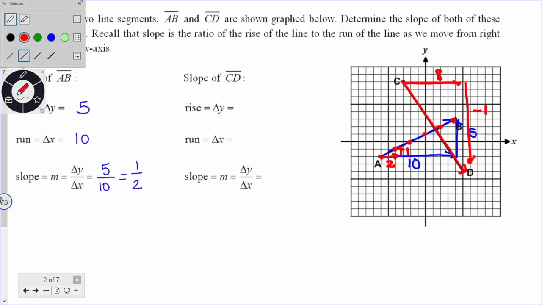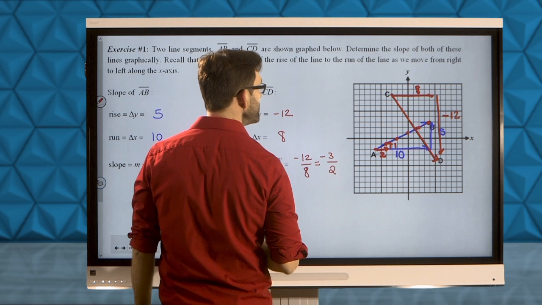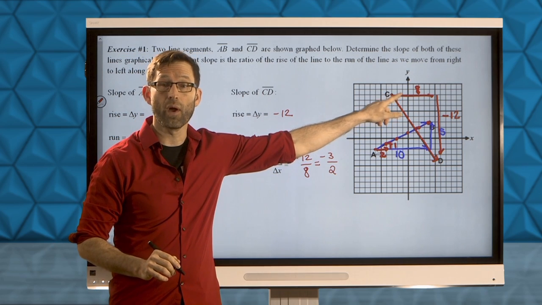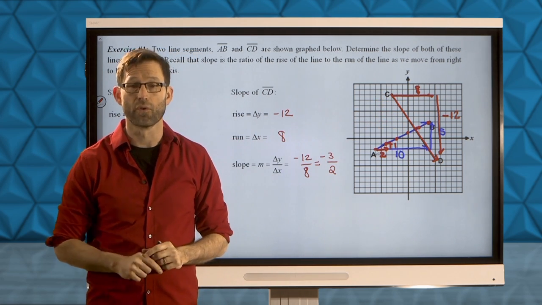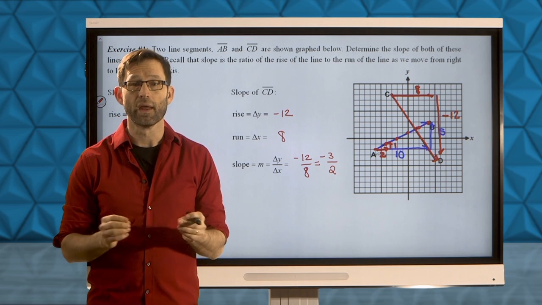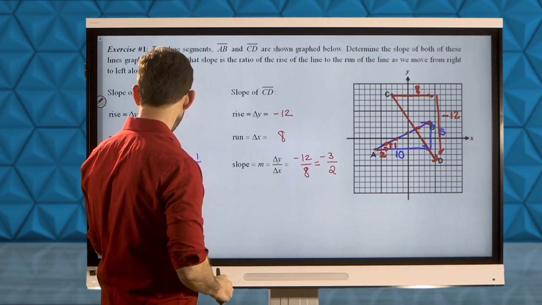Somehow I've lost my pen. Let's get it. There we go. -12. So our rise is -12 units. Our run is a positive 8 units, so the ratio, -12 to 8, is the slope. We can again reduce that down. That ends up being a slope of -3/2 in simplest form. Again, what that means is that for every 2 units we move to the right, we will drop 3 units in the vertical direction. Slope is always telling us a direction that we move in terms of how much right-left and how much up-down. Let's go on to the next topic.